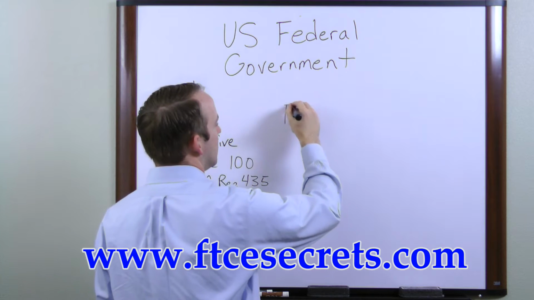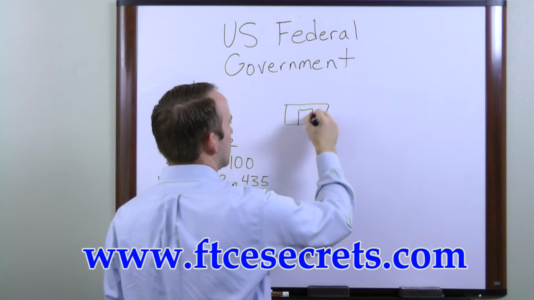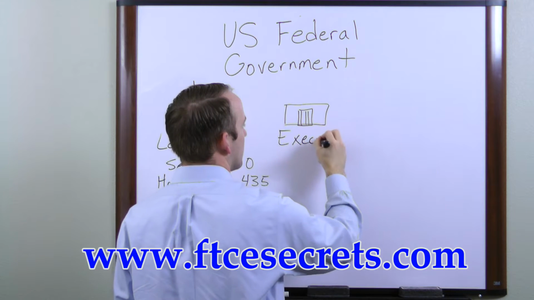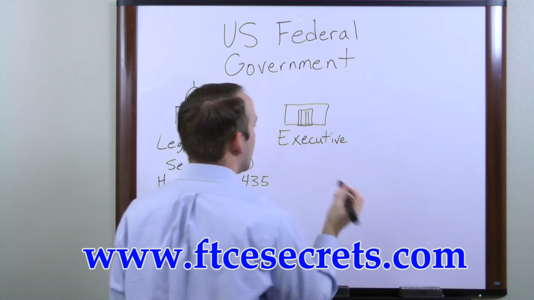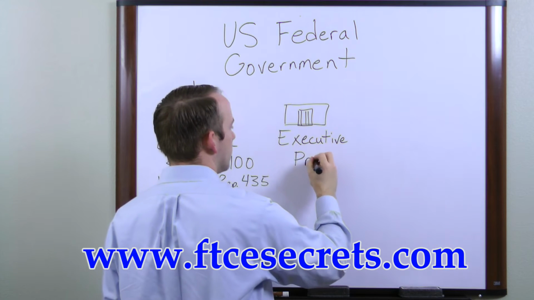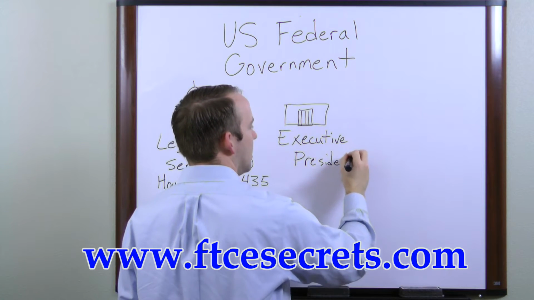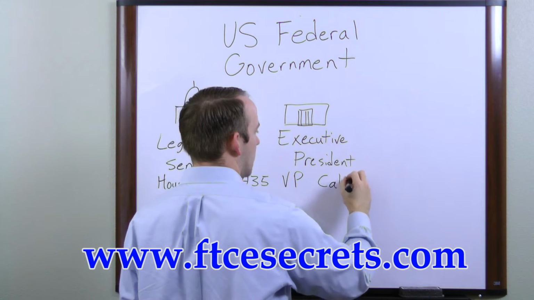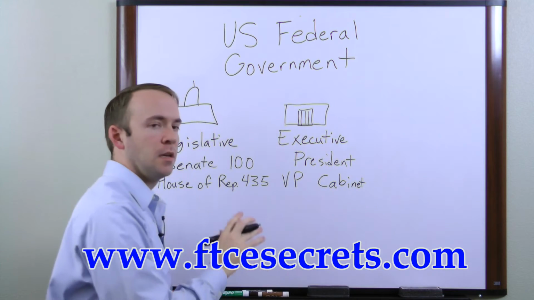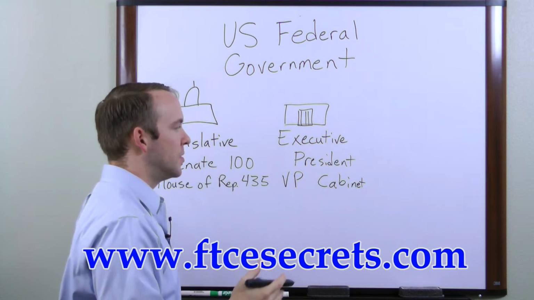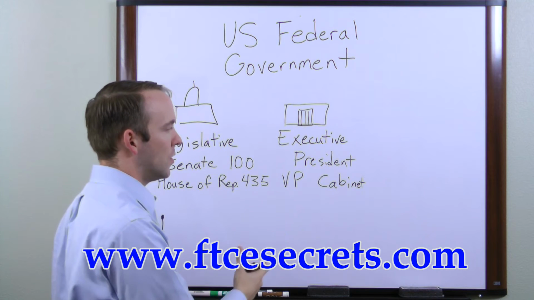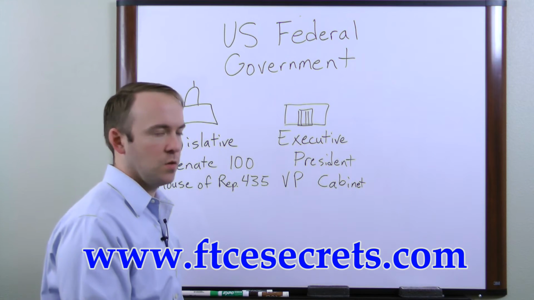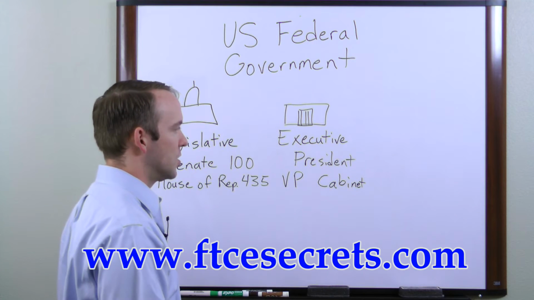The second branch is the White House, and this is the White House, and it's the executive branch. The executive branch includes the president, and you have the vice president and the cabinet. There are 15 different cabinet positions ranging from the Secretary of State, which is the oldest, most prestigious of the cabinet offices, and all the way to the Department of Homeland Security, which is a more recent creation.